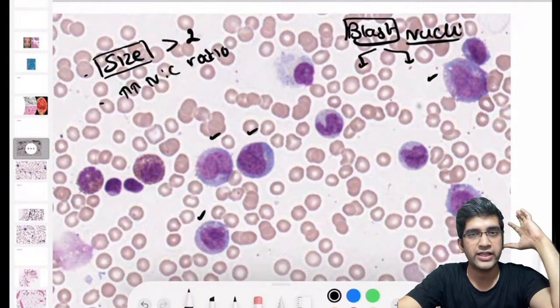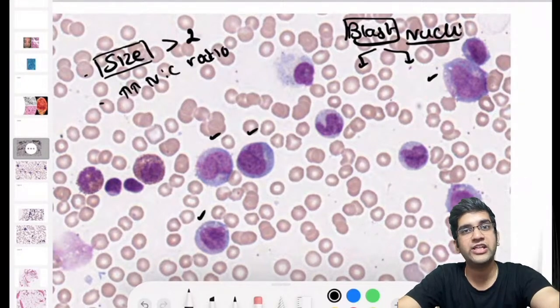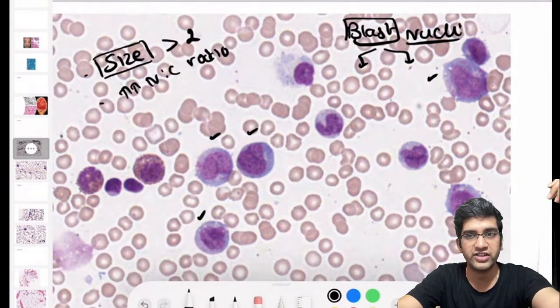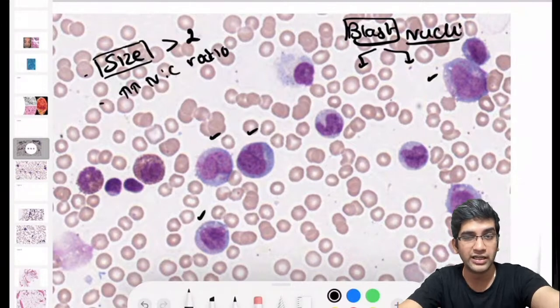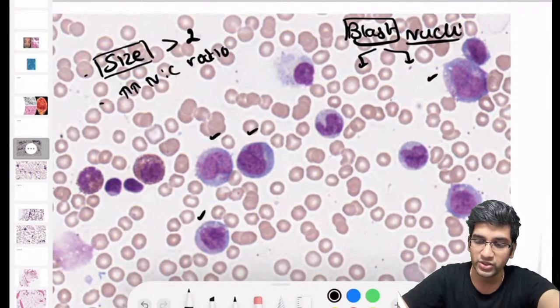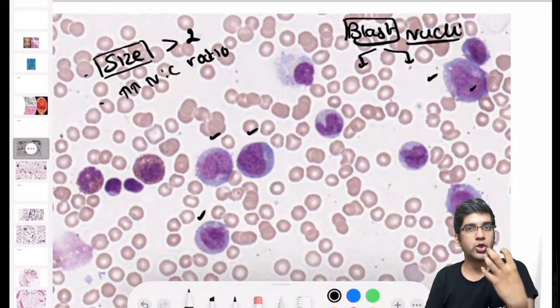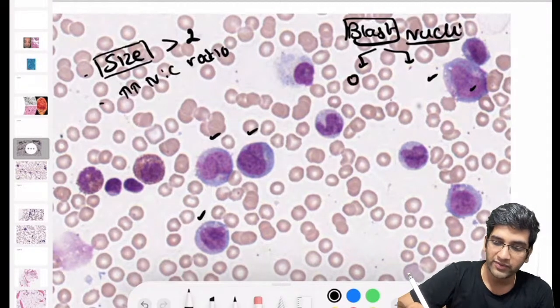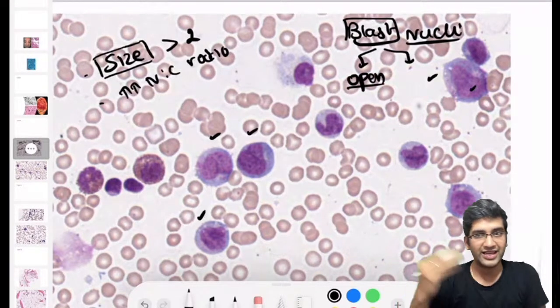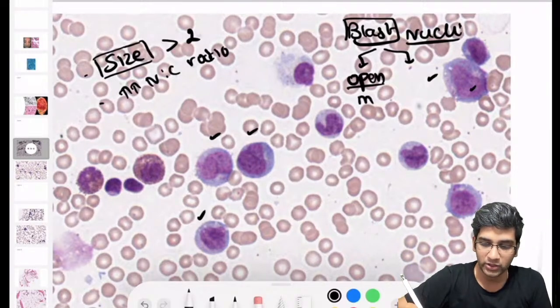If it is a dark nucleus, my first possibility is lymphoid. It's a very closed nucleus, not an opened up nucleus. Like Aishwarya said, this nucleus is definitely opened up. Perfect. You don't see Auer rods or granules in the cytoplasm. I'll come to that soon. So this is definitely an opened up nucleus, not a closed and condensed nucleus. When you have an opened up chromatin, which is light blue in color, I think of a myeloid.